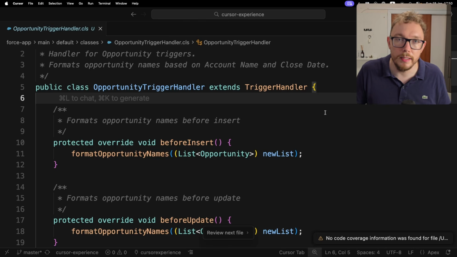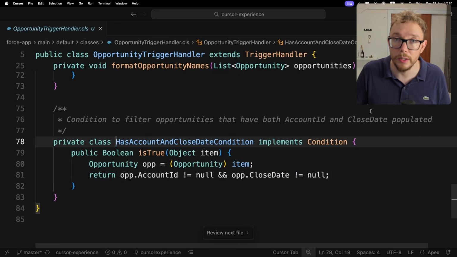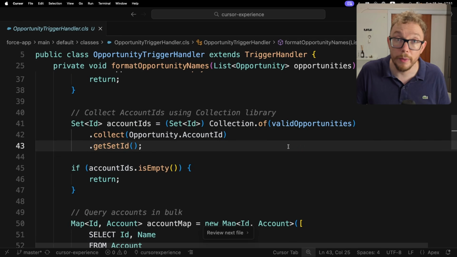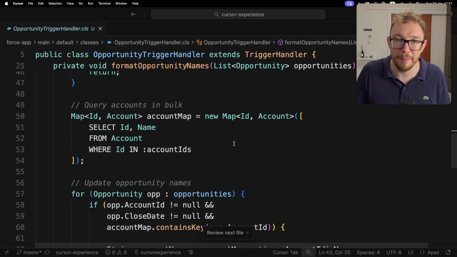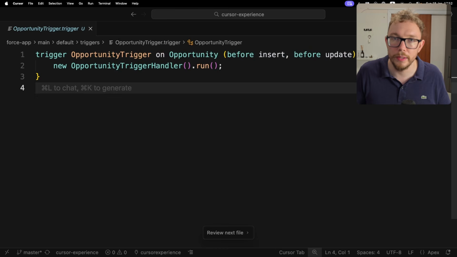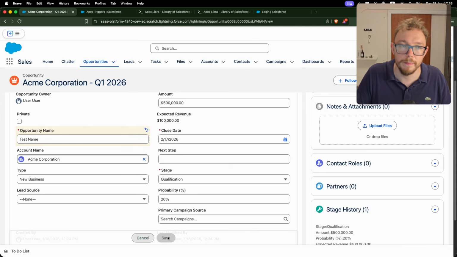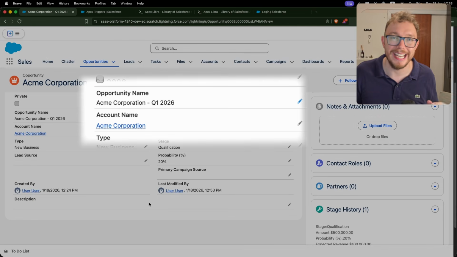The next thing it did is it created this opportunity handler, and we have before insert and before update. And we go and filter these based on this condition. So the account ID is not null and the close date is also not null. So from the valid opportunities, we go and grab all the account IDs. It doesn't know that we have the map by, but that's okay. And it also doesn't know that we can set field values using Apex Libra, but we can live with this implementation. And this is that new opportunity trigger. So I went and deleted the old Apex trigger. And now you see if I go and update the name, we still have the correct name format as expected.